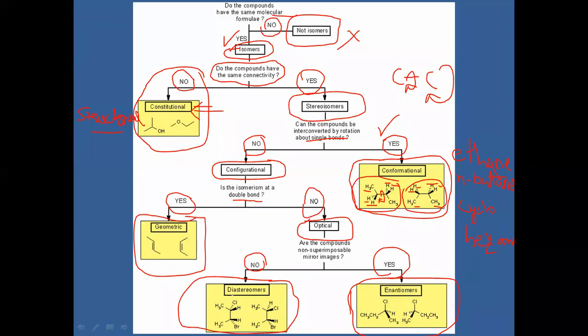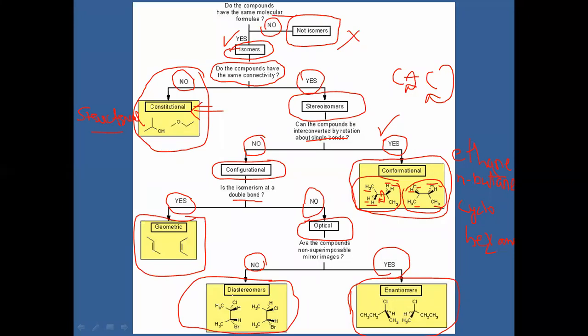Again, if the molecular formula is same and connectivity is same, then your answer is yes, and they enter into stereoisomerism. If the answer is no, then it comes under constitutional, or alternatively structural, isomerism, where the molecular formula is the same but the arrangement of the structure differs. Then move on to stereoisomerism.